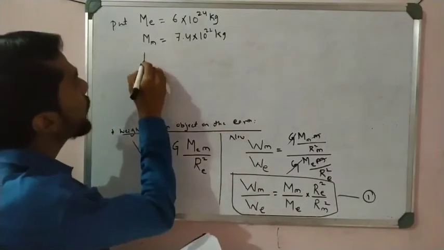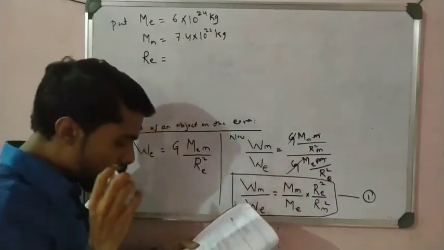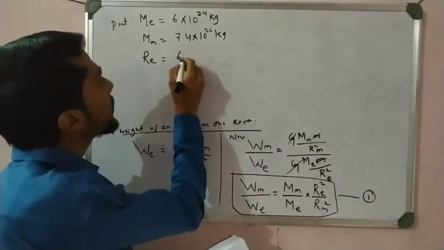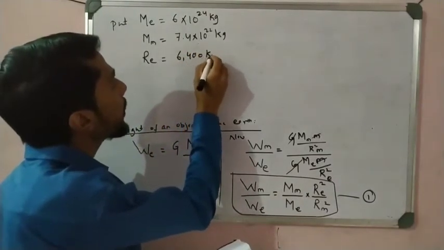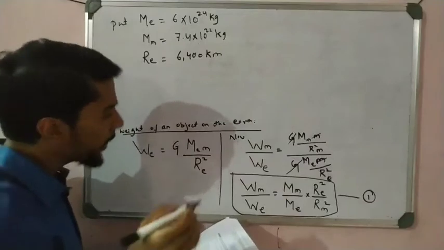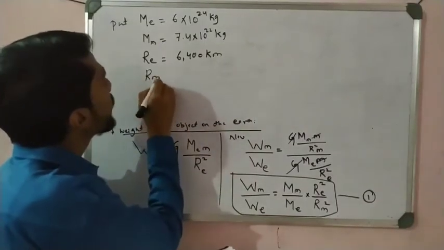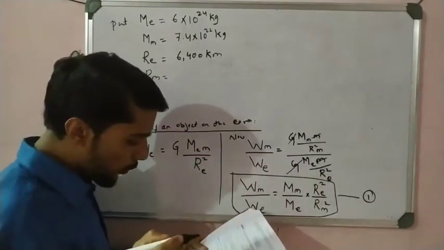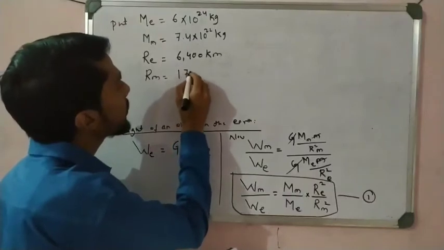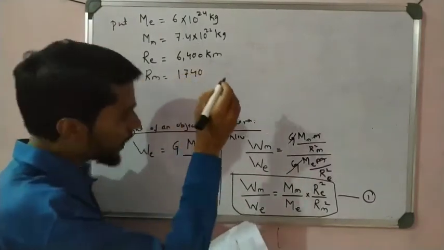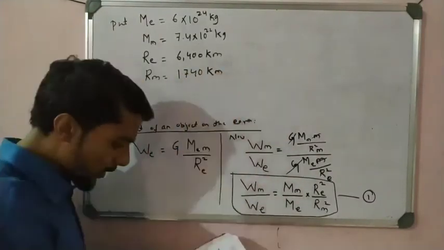The radius of the earth is 6400 kilometer, and the radius of the moon is 1740 kilometer, lesser than that of the earth.